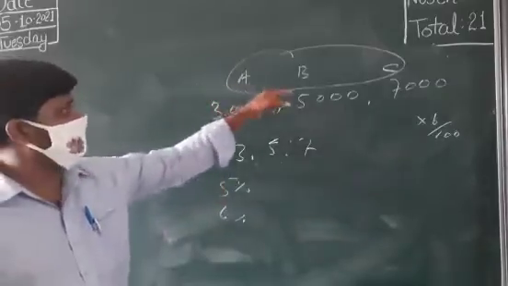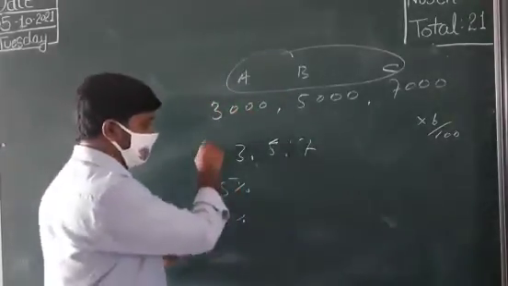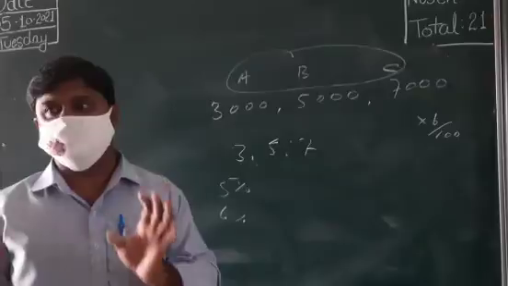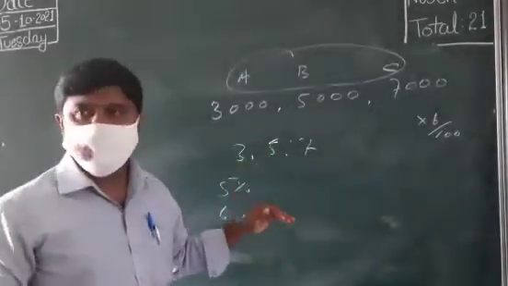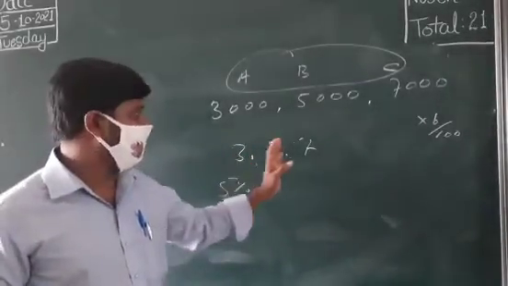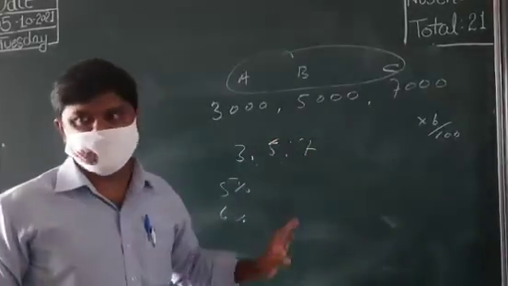If these three persons agree like that and form it, then we call that a partnership deed. Then everything will be divided according to the partnership deed.